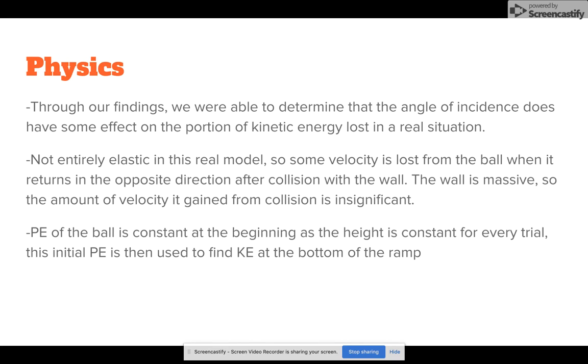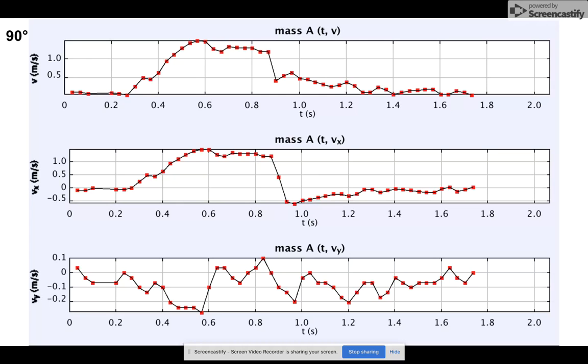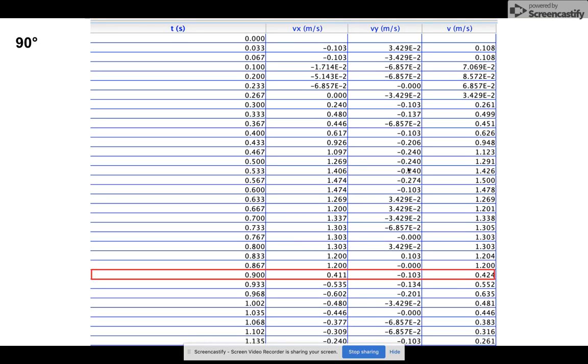So the physics ideas behind this: we're able to determine that the angle of incidence does have some effect on the portion of kinetic energy lost in a real situation. And although this model isn't entirely elastic, as it is a real model, some velocity is lost from the ball when it returns in the opposite direction after a collision with the wall. The wall was massive, so the energy or the velocity it gained isn't significant at all and you can't see it. The potential energy of the ball is also constant at the beginning and converted into kinetic energy at the bottom. And this is the table for 90 degrees.